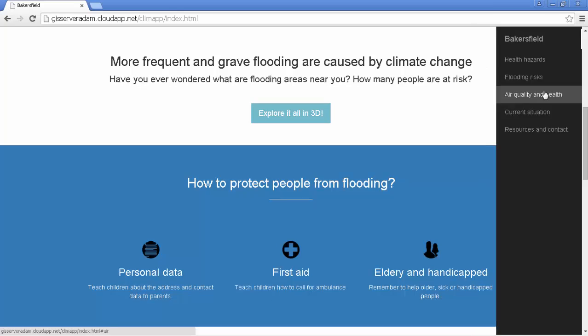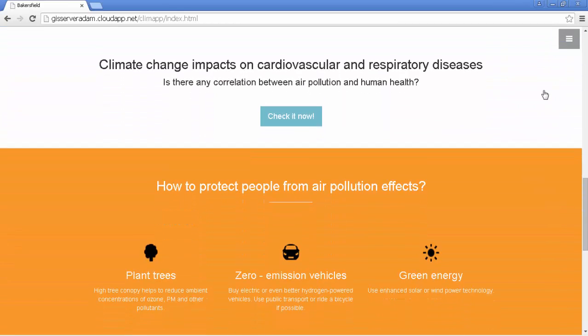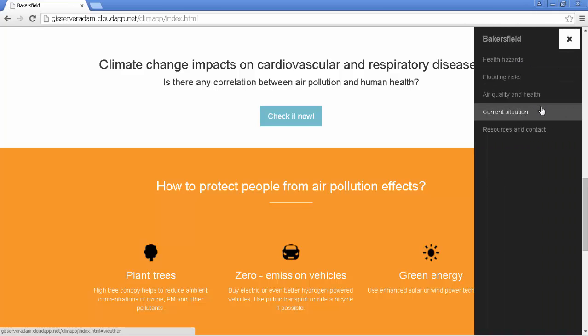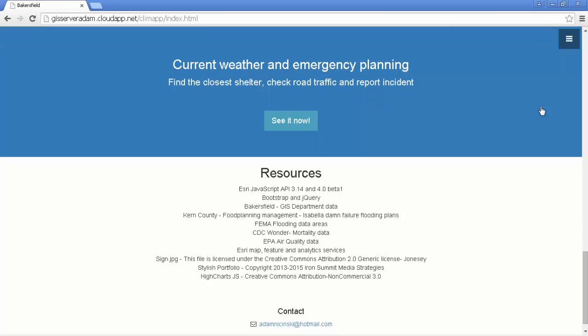The next one is how climate change influences respiratory and cardiovascular diseases. It also gives some advice on how to protect people from air pollution effects. The last one is about current weather conditions and emergency planning. Let's get started with the first map.